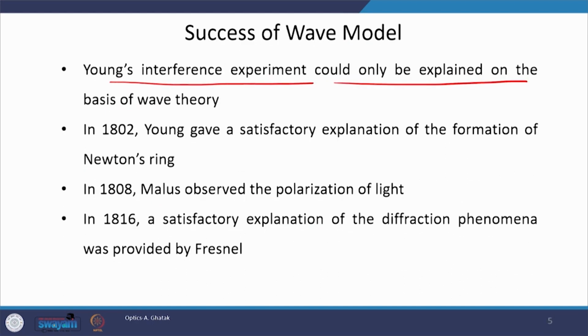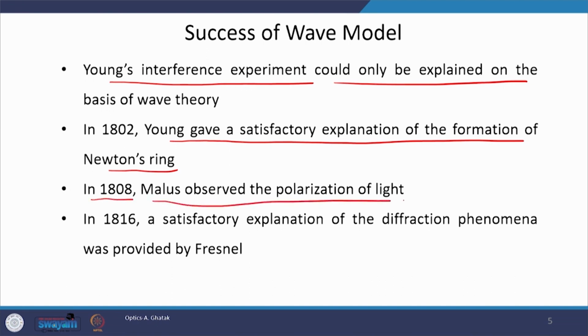In 1802, Young gave a satisfactory explanation of the formation of Newton's rings. Right after this, in 1808, Malus observed the polarization of light. All these things were explained using the wave model. And in 1816, a satisfactory explanation of diffraction phenomena was provided by Fresnel. These wrote the success story of the wave model.